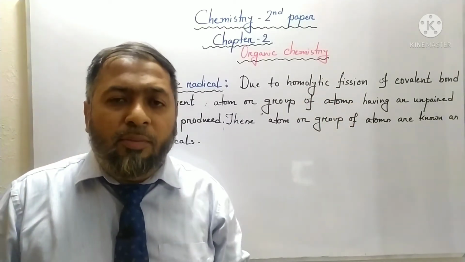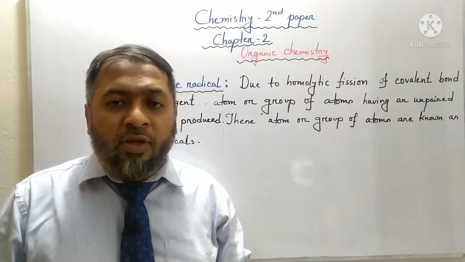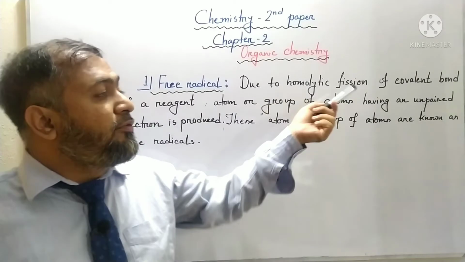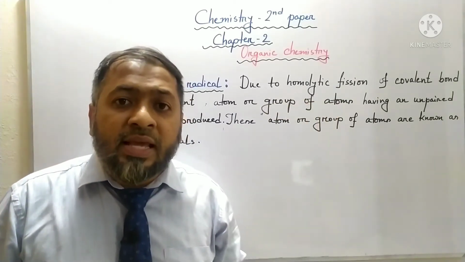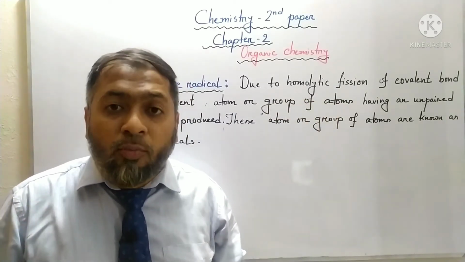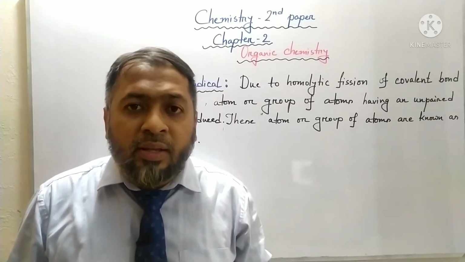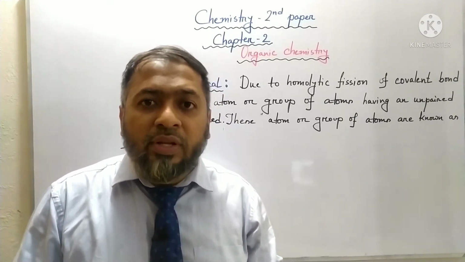In organic compounds, two kinds of bond breaking take place, one is homolytic fission and another one is heterolytic fission. In homolytic fission, two atoms connected by a covalent bond break apart by taking their own electrons.